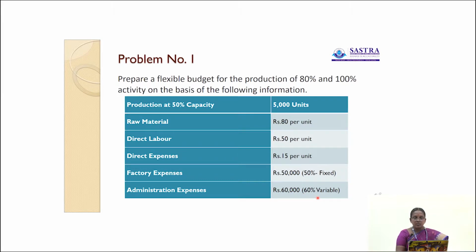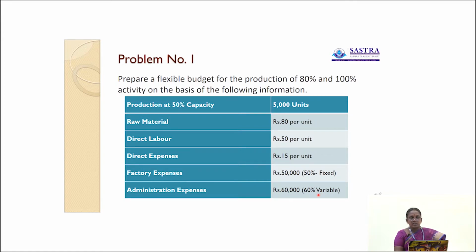Okay. So in this problem, at 50% capacity level, 5000 units are produced. For production of the 5000 units, the raw material cost is rupees 80 per unit, direct labor rupees 50 per unit, direct expenses rupees 15 per unit, factory expenses rupees 50,000. Out of 50,000, 50% is fixed cost and the remaining 50% is variable cost. Then administration expenses total 60,000. Out of 60,000, 60% is variable and the remaining 40% is fixed cost. Okay.